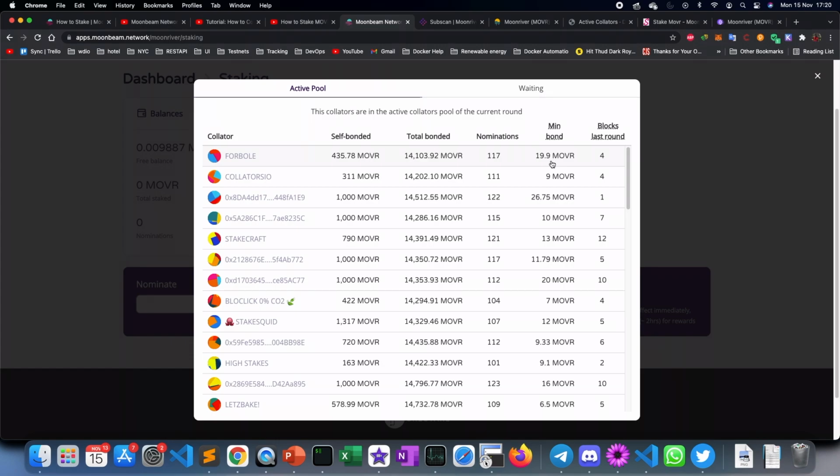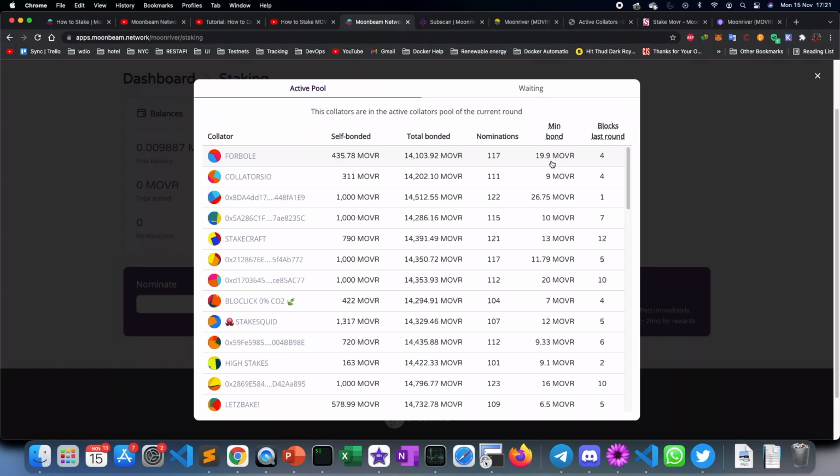and somebody else comes up and stakes, let's say, 25 Movr after you have staked, then you will lose your position. So basically you'll have to see what position you are standing at, and your position should be in the top 100 in order for you to be eligible for getting the rewards that the collator is going to distribute. So that is a major factor. Now, how can you get that particular information?